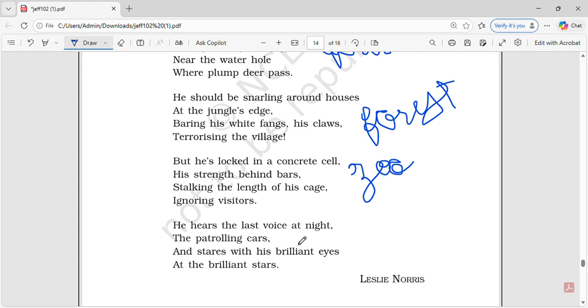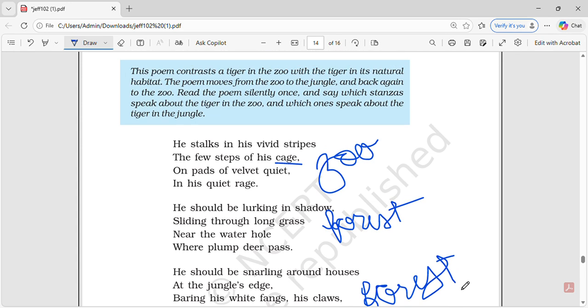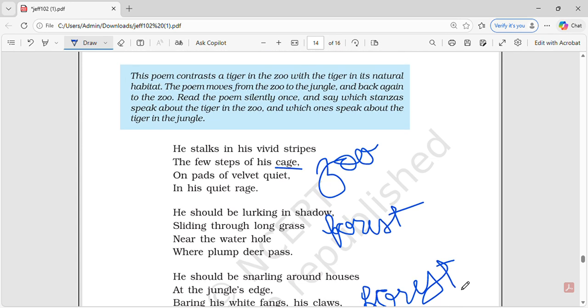He hears the last voice at night, the patrolling cars, and stares with brilliant eyes at brilliant stars. This is again about your zoo. And this poem is written by Leslie Norris. Okay, so let's start with the first stanza.